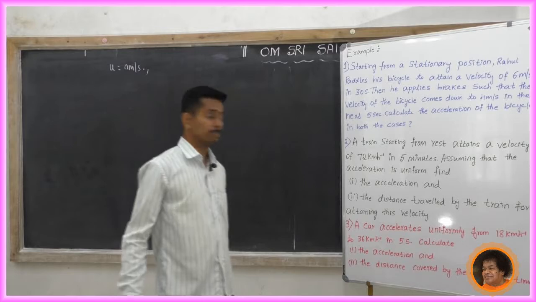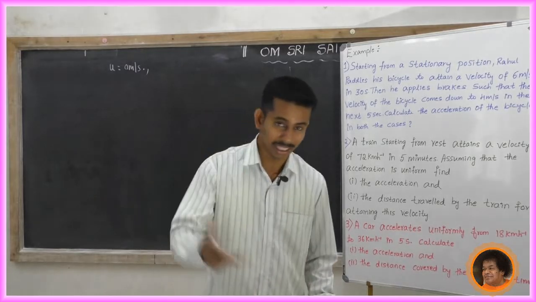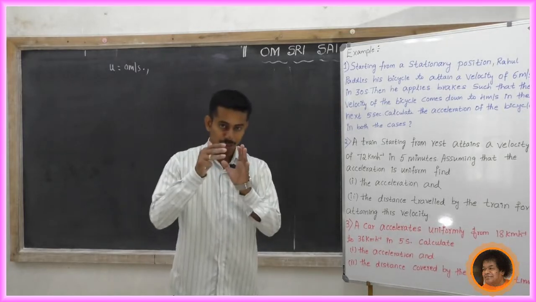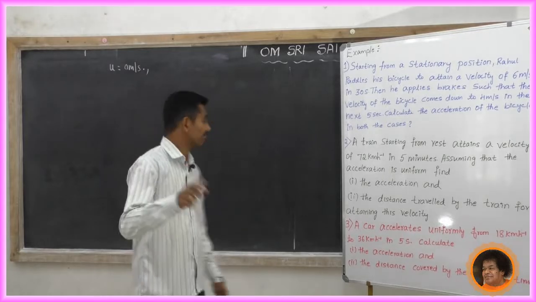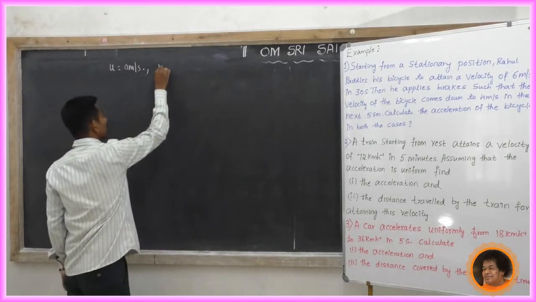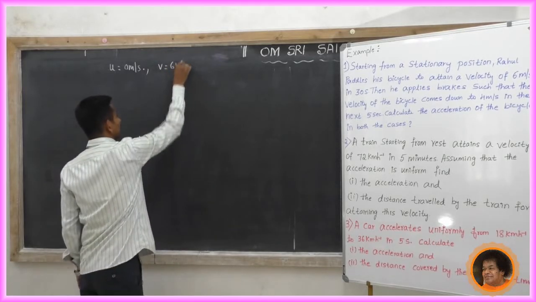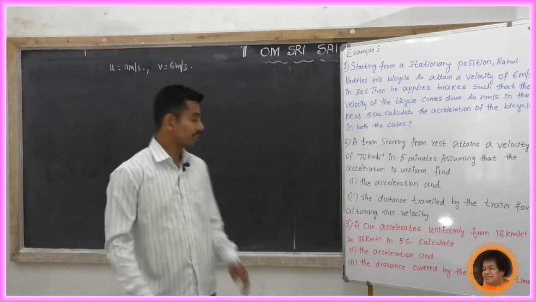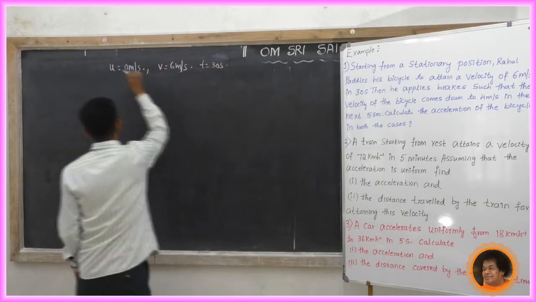Rahul pedals his bicycle to attain a velocity. He starts pedaling his bicycle to attain a velocity. Now the bicycle starts from rest and it attains the velocity. It attains the velocity means the final velocity is 6 meters per second in 30 seconds. 30 seconds means time. Time equal to 30 seconds. This is the first case.